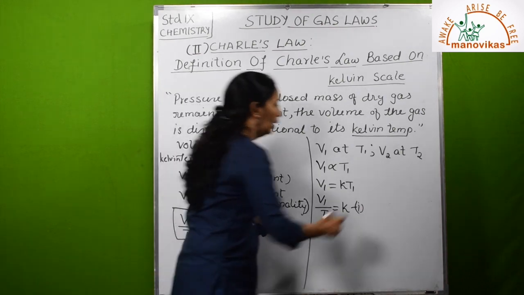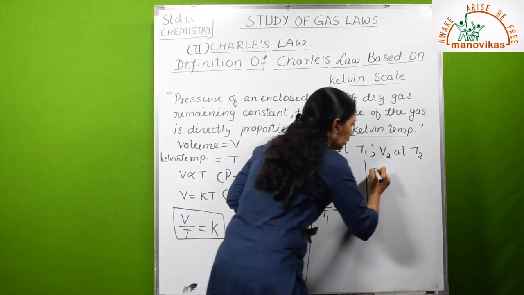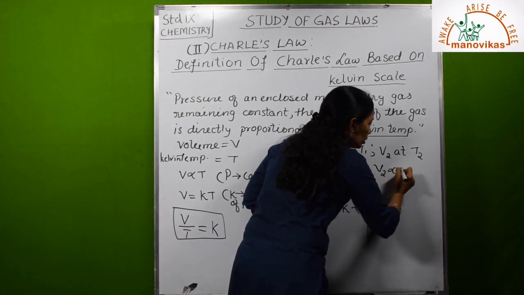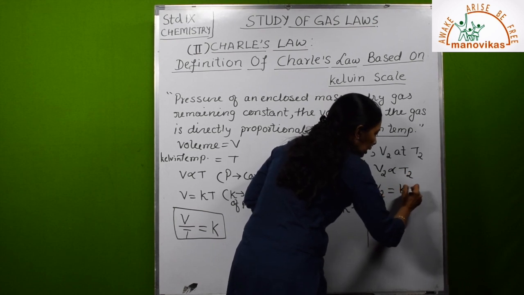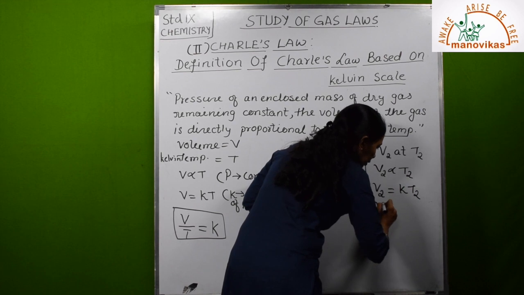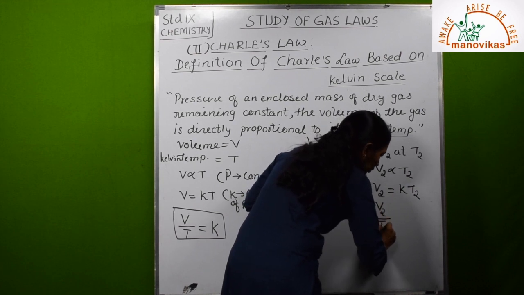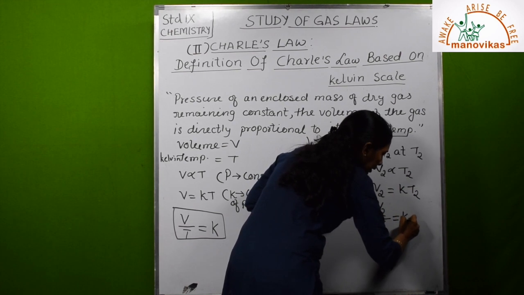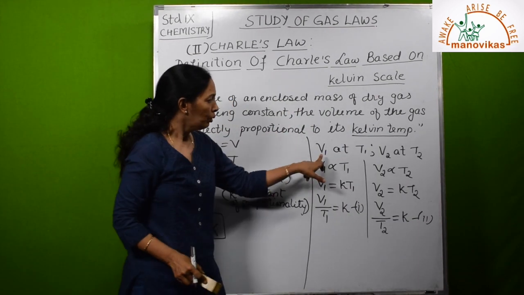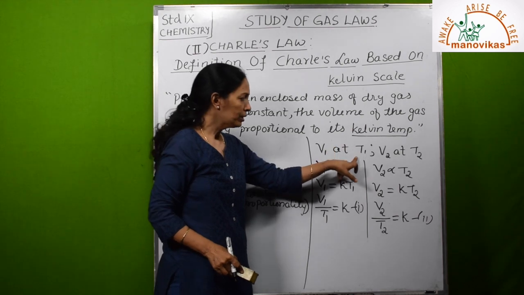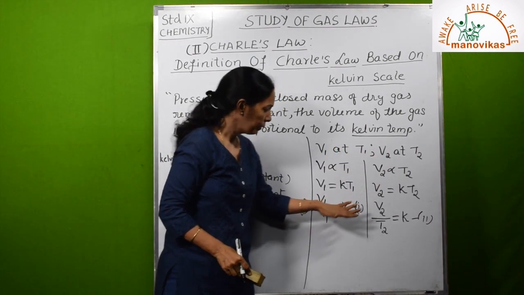This can also be written as V2 is proportional to T2. V2 is equal to KT2. So V2 upon T2 is equal to K. Equation 2. So this gives the relation between initial volume, initial temperature, final volume and final temperature.